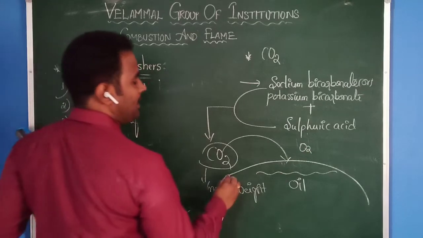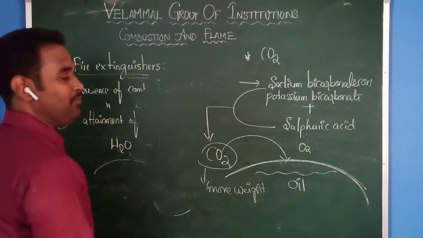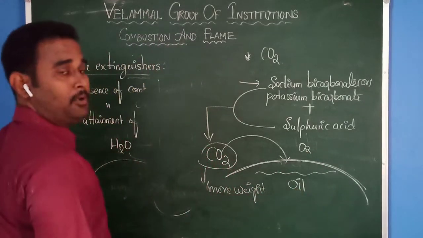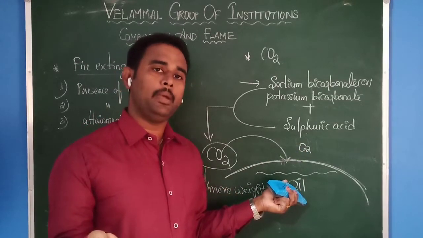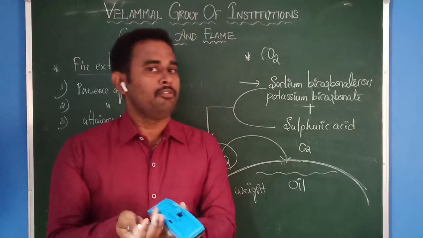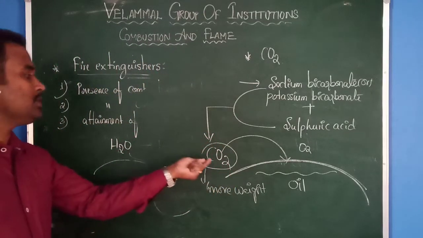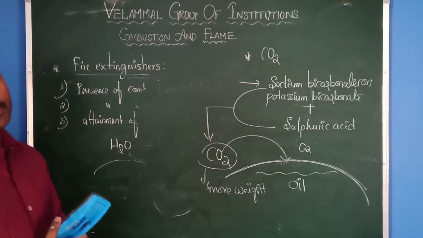Then it forms a layer between the oil and oxygen. Therefore, it stops the contact between oxygen and oil. Therefore, there is no oxygen for burning. Then we are able to control the fire. Like this, we can use carbon dioxide as another important fire extinguisher.